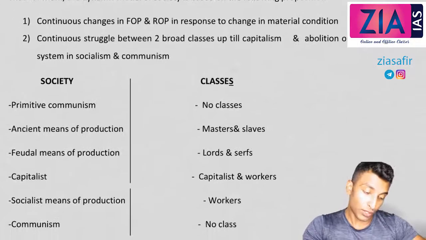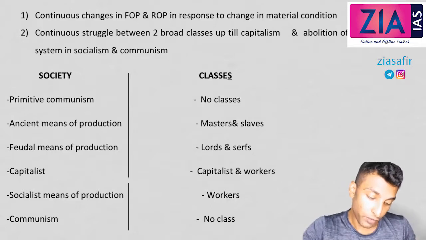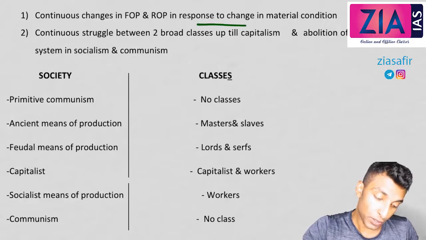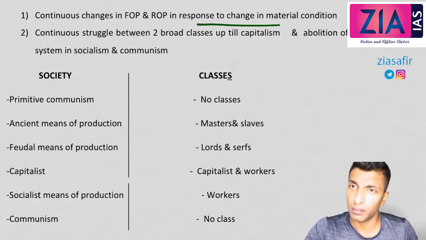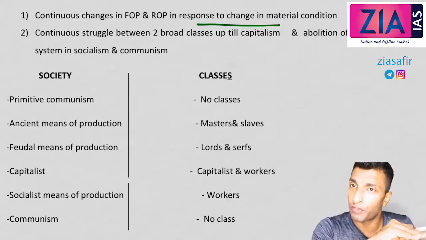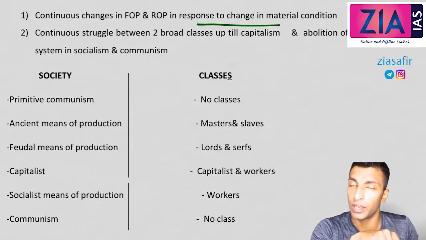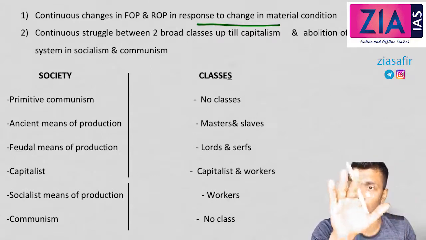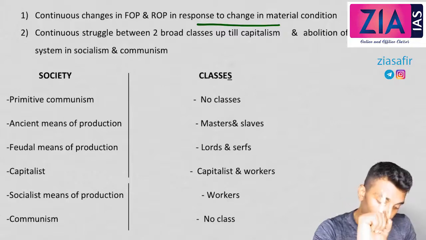Okay. So, continuous changes in FOP, forces of production, and relations of production in response to change in material condition, right? Material condition changes, forces and relations change. Like ancient to feudal, if you see, the forces of production change. Feudal to capitalism, again changes there, okay? Like that, forces of production keep on changing, relations also change. Master slave to lords and serfs to capitalist workers, like that. So this is a continuous process.